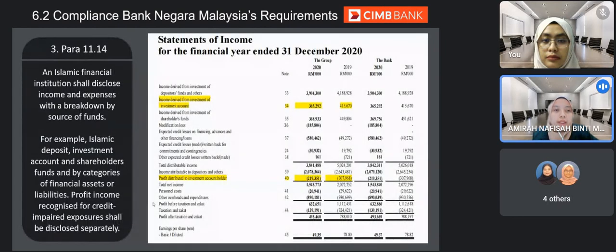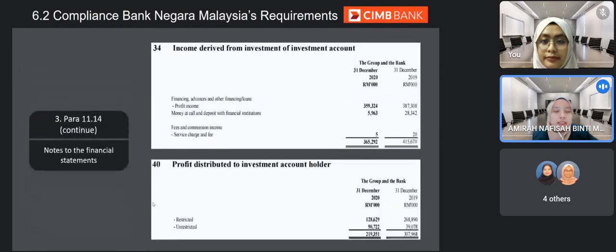As Azara has explained about para 11.14 before, CIMB complies with the requirements. The picture shows the statement of income of CIMB, where it discloses the income derived from investment of investment account, also the profit distributed to investment account holder, and the details about these two items are explained further in the notes to the financial statements in the next slides. So this is the details about the items before. Next.